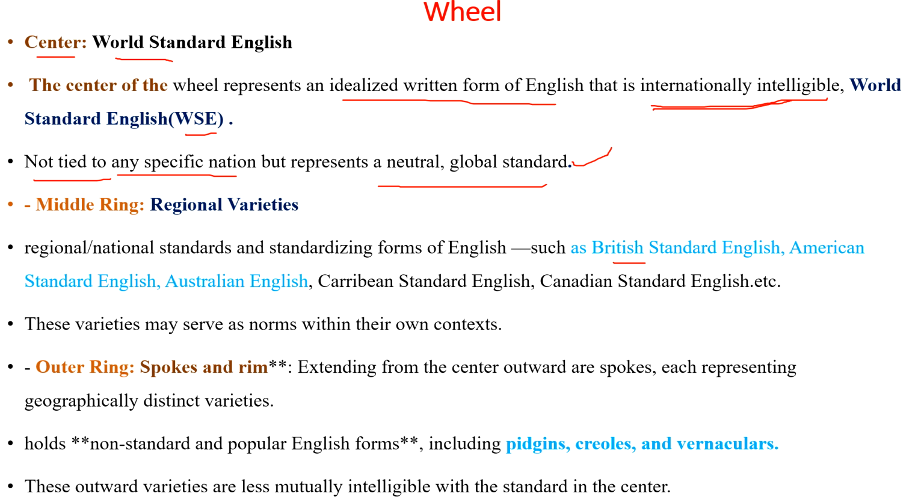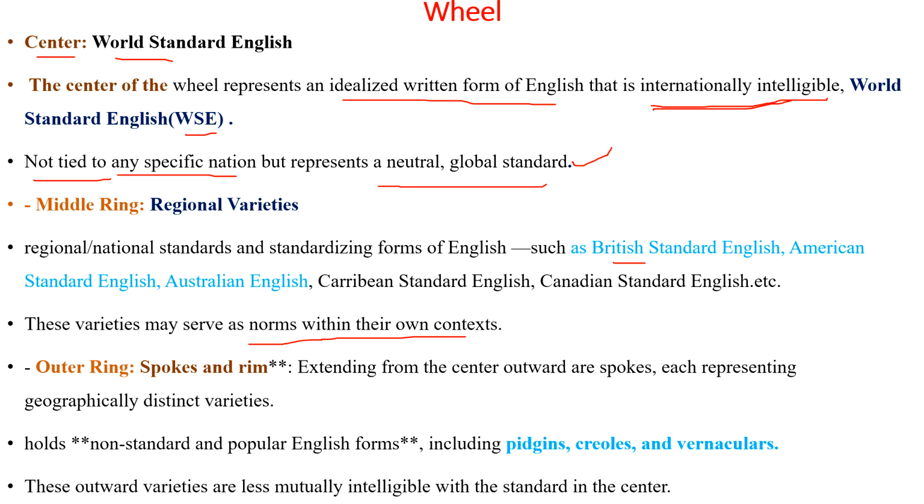Here MacArthur divided these circles based on geographical area. So here all these varieties, American, British, Australian, Caribbean, Canadian, they serve as norms within their own context. So they are norm providing countries.